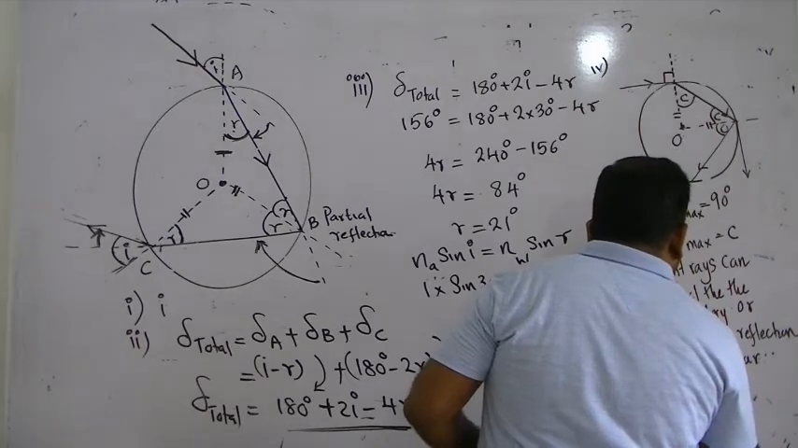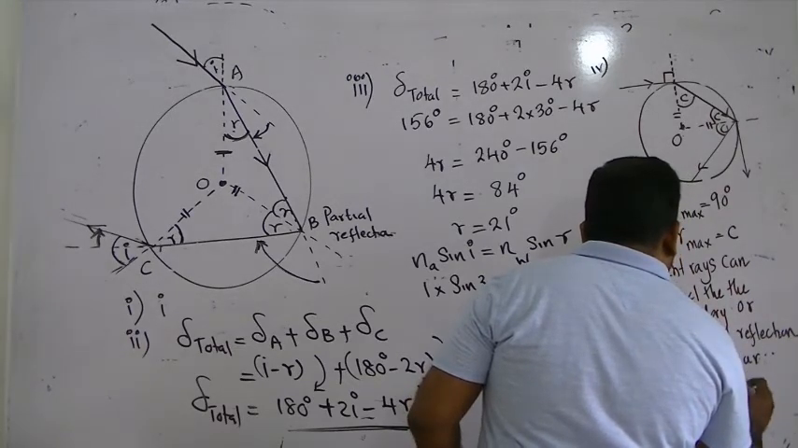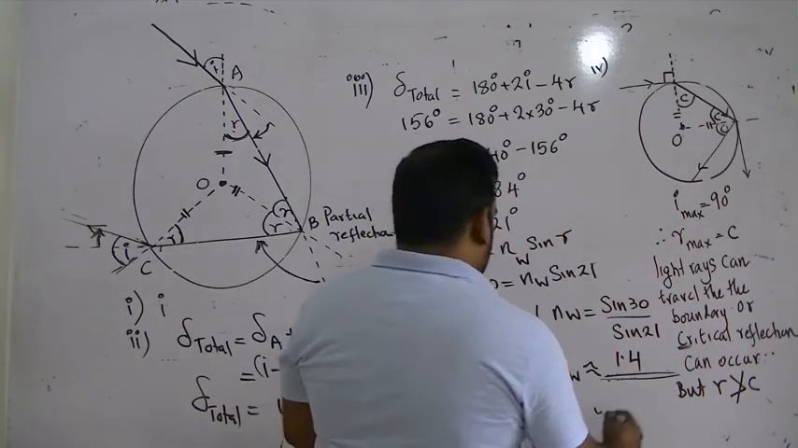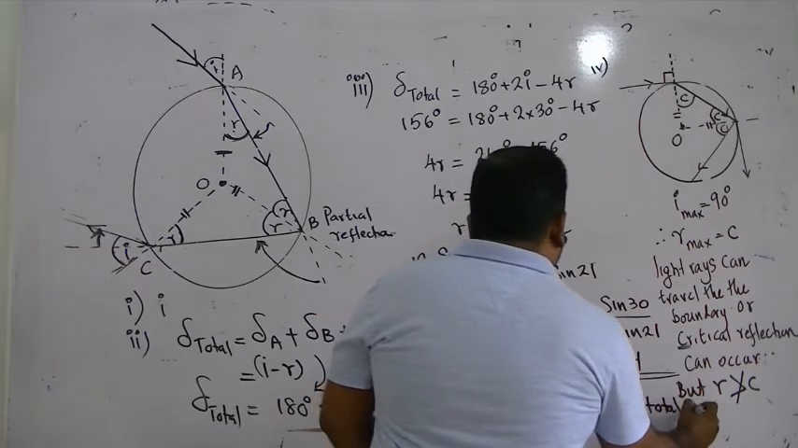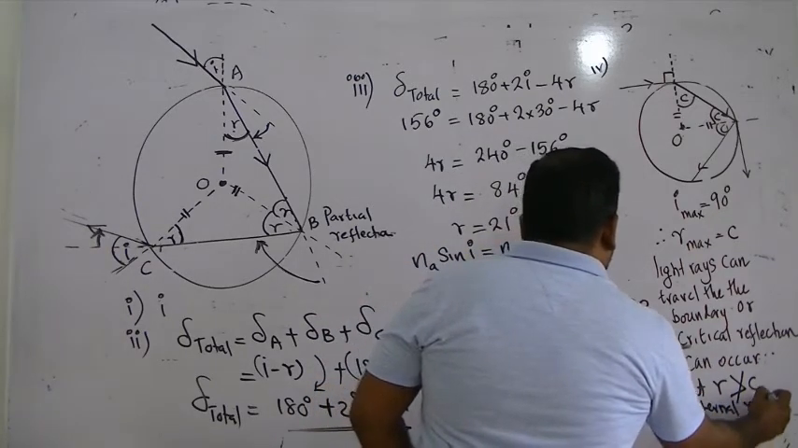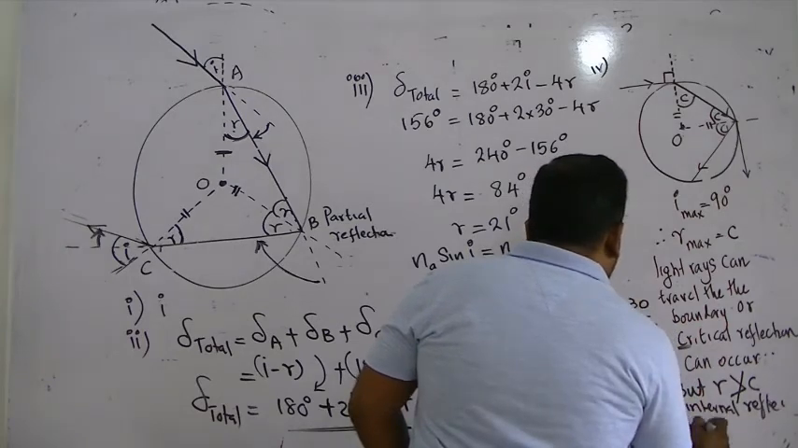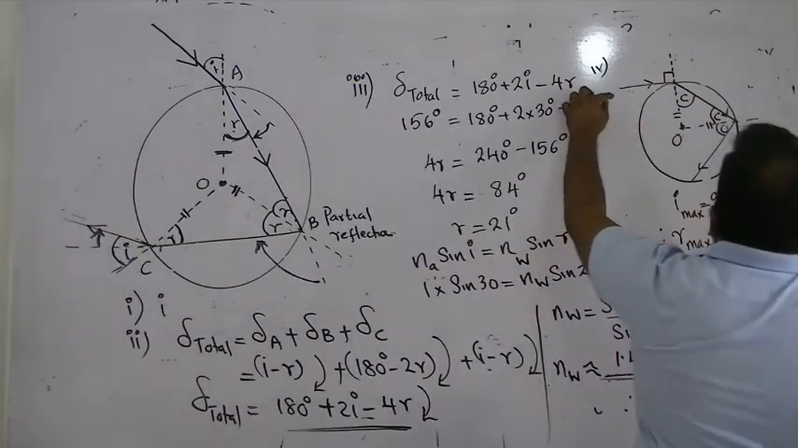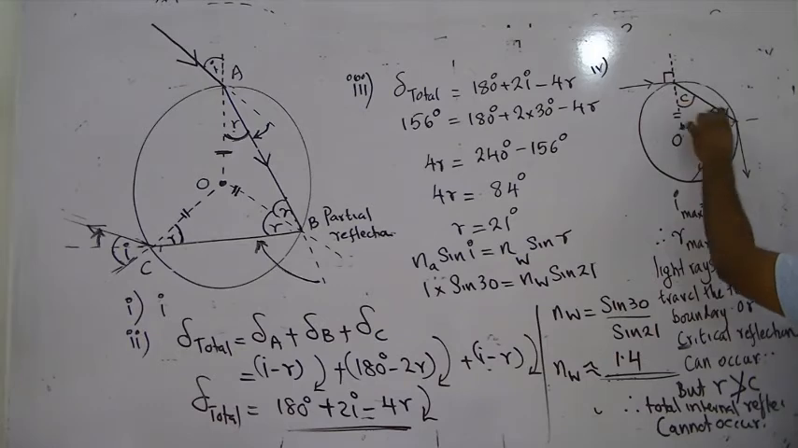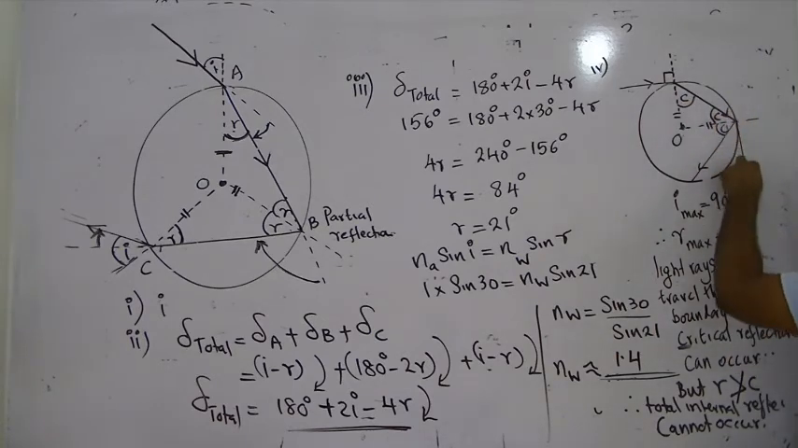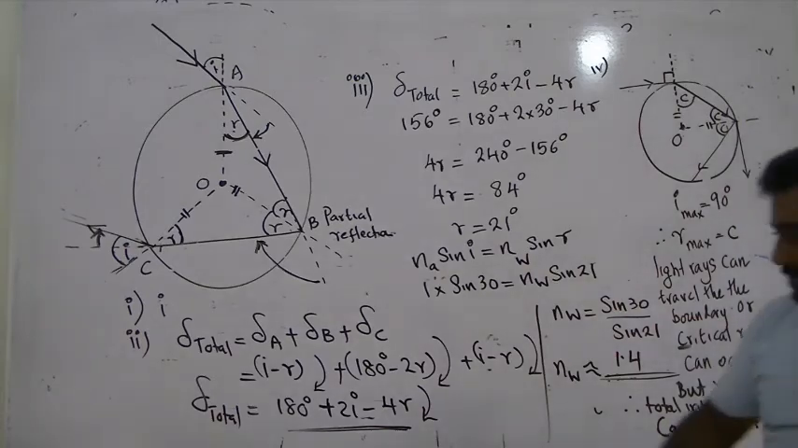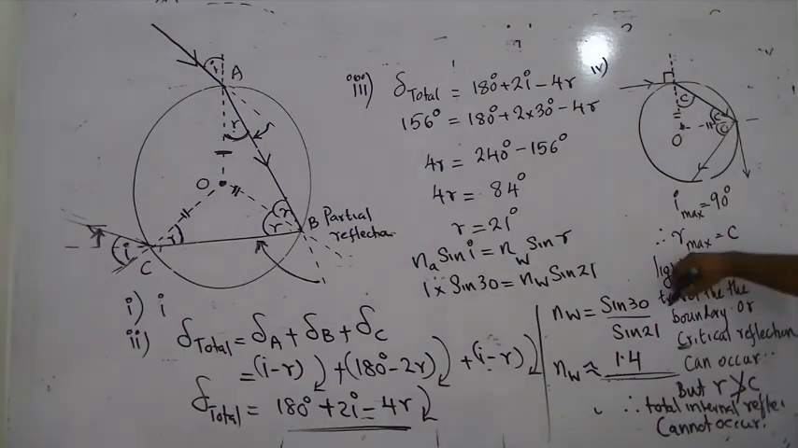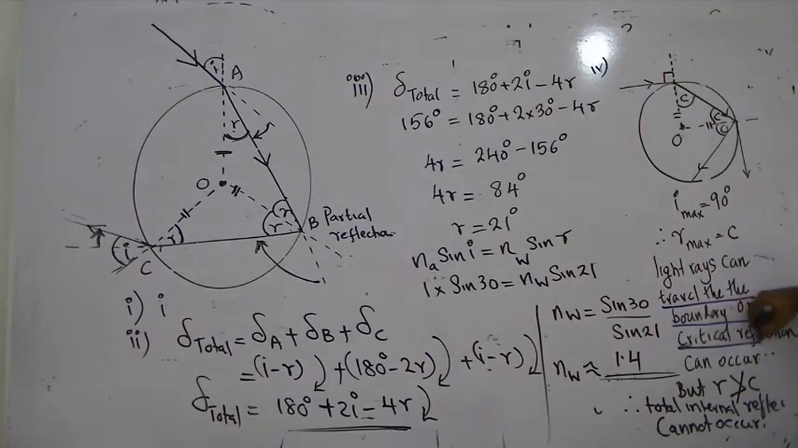But R is never greater than the critical angle. Therefore, total internal reflection cannot occur. Look at the word: maximum angle is 90, maximum R is C. Two things can happen. It can go along the boundary, or critical reflection can occur.